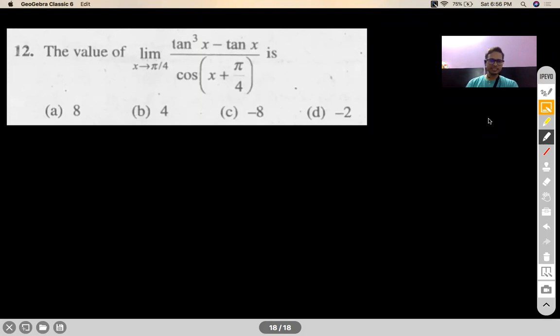If you feel at any stage that your answer is not matching with the given options, then please put it on the chat box. You don't have to press on any poll button just because you have to press on something. So just let me know if you feel none of the options are matching. We'll discuss. It may happen that some of the options may not be the right ones.